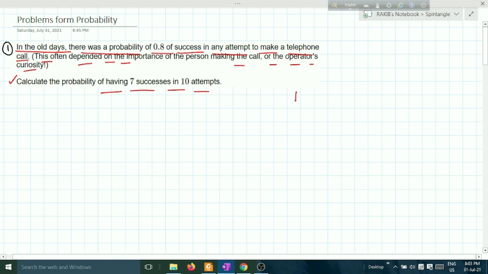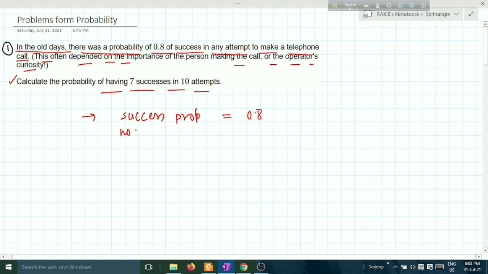First of all, check whether it is a binomial distribution problem or a Poisson distribution problem. Here it is mentioned that 0.8 is the success probability. Success probability is 0.8.